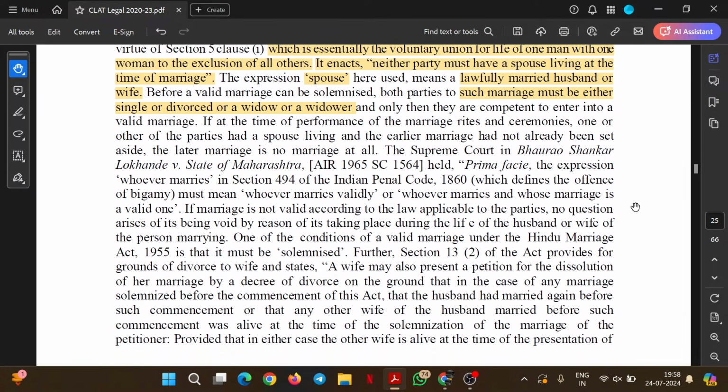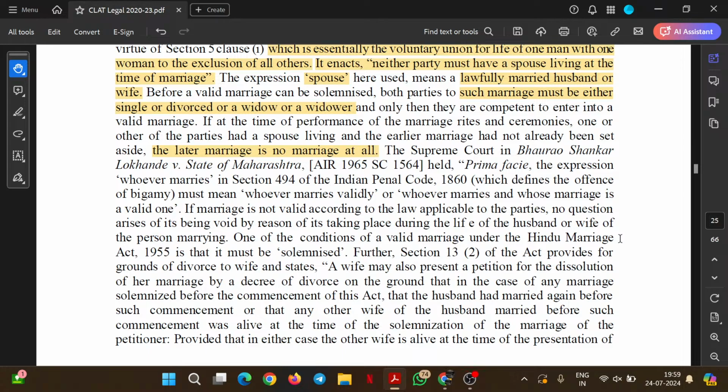If at the time of the performance of marriage rites and ceremonies, one of the parties had a spouse living and the earlier marriage had not already been set aside, the later marriage is no marriage at all. So let's consider that A and B are married to each other. Then we have a person C. Now A goes on and marries C without divorcing B, or with B alive and the marriage not having been set aside.